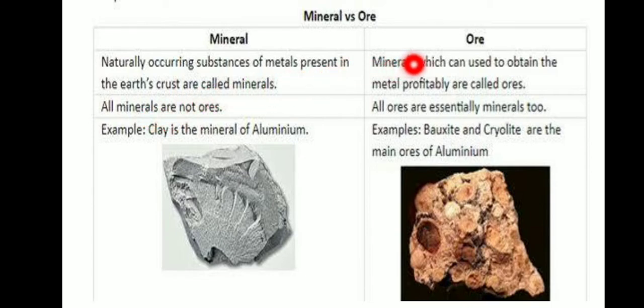What is an ore? Minerals which can be used to obtain the metal profitably are called ores.